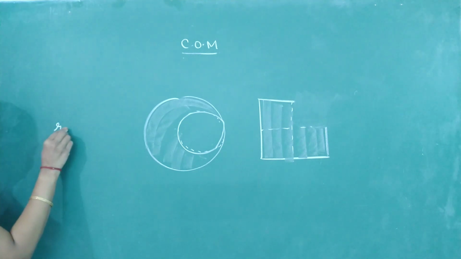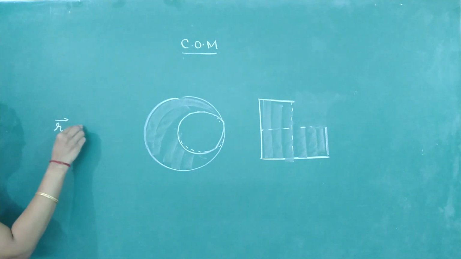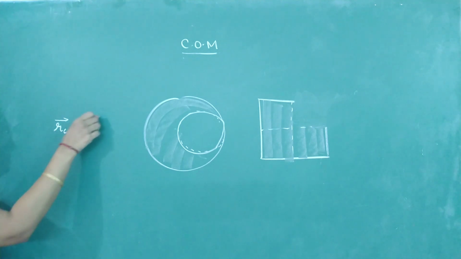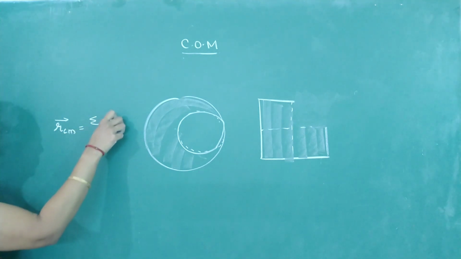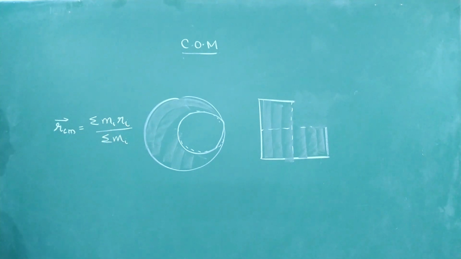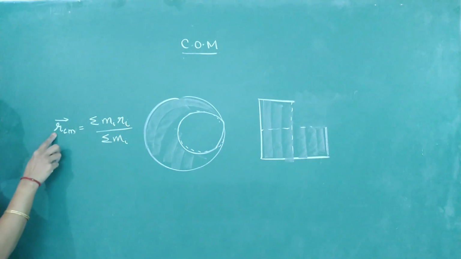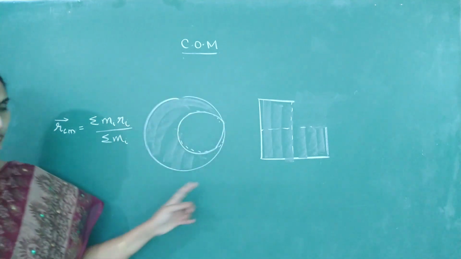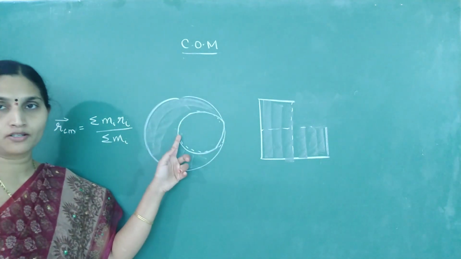See, we know that for n particle system, what is our center of mass given as? It is sigma of mi into ri by sigma of m. If I take the location of center of mass, say for this complete object, this is the location of center of mass.